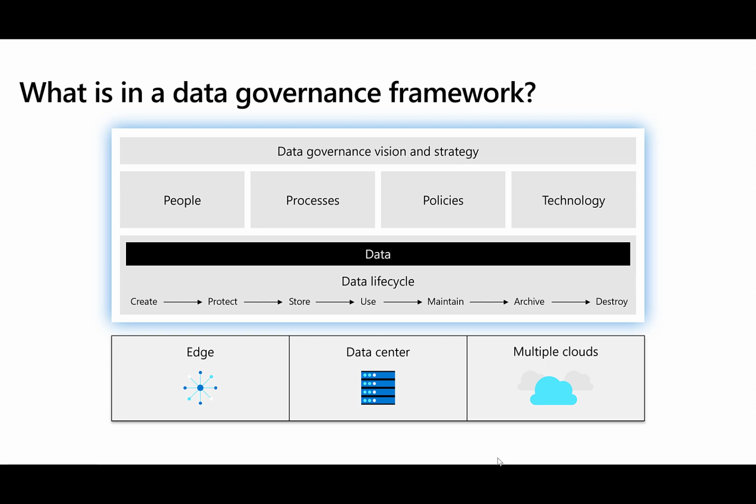And so within our data governance framework, then, we have the people that we've identified as experts and managers and stewards of that data. We have the processes defined that control that data movement. We have policies that can do things like apply classification rules or data retention rules, and then the technology that helps implement all of that.